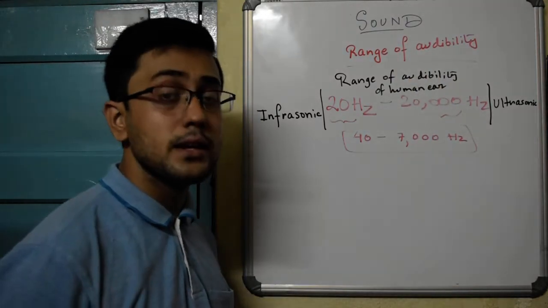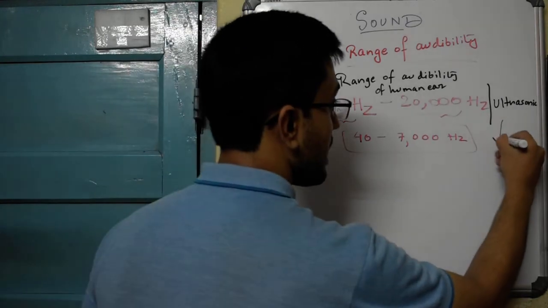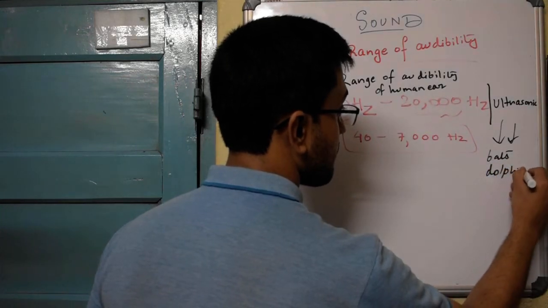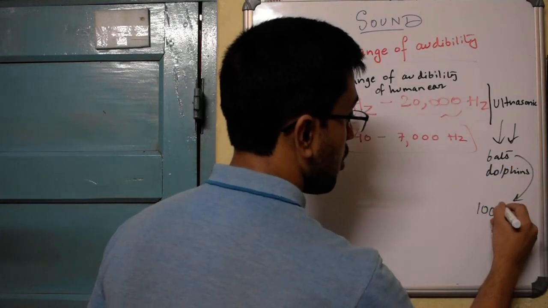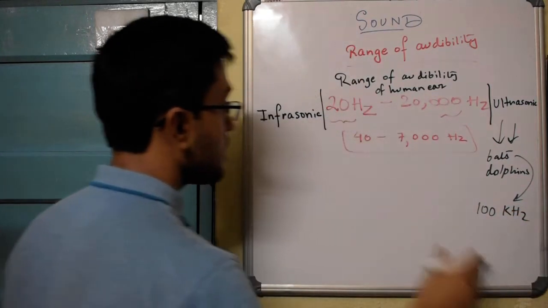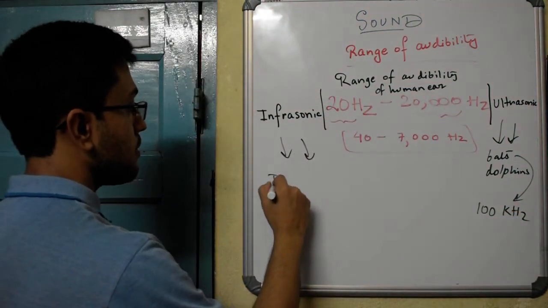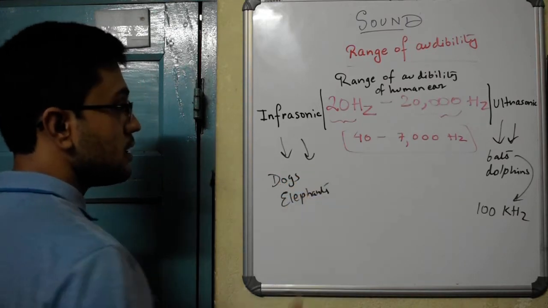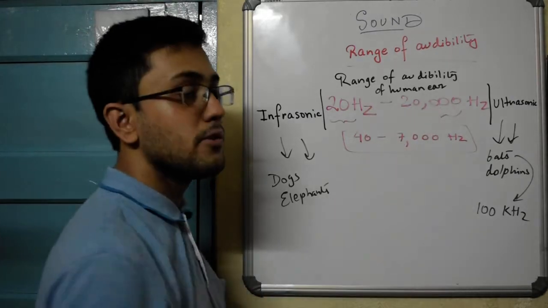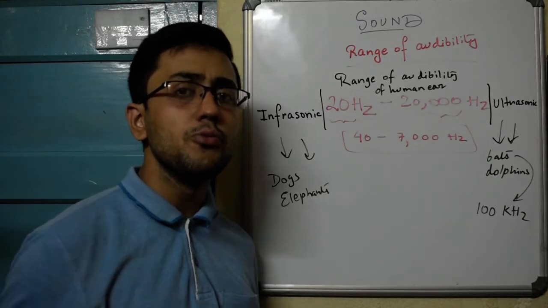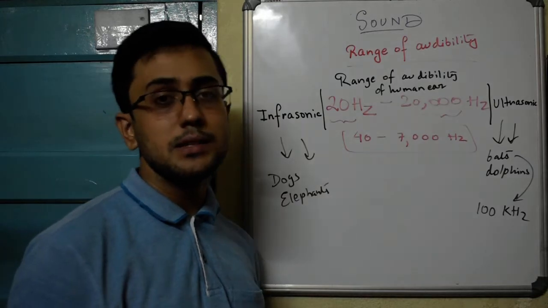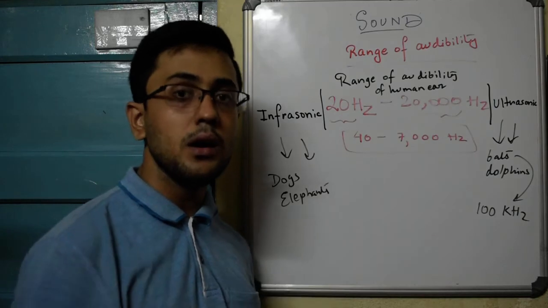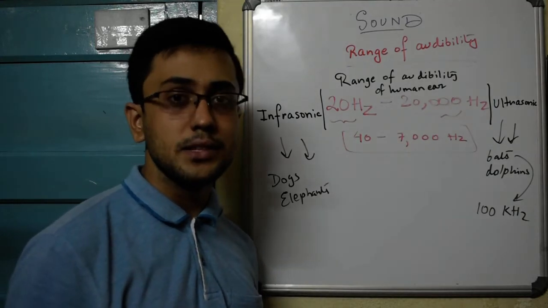Take the example of dolphins. Dolphins and bats can hear ultrasonic sound. Bats can hear sound up to 100 kilohertz. On the other hand, for infrasonic, take the example of dogs and elephants. They can hear infrasonic sounds. So it's only for the human ears that this is the range of audibility. So if you are asked what do you mean by range of audibility, well, it is basically the range of frequencies, 20 Hz to 20,000 Hz, to which the human ear is sensitive or audible.